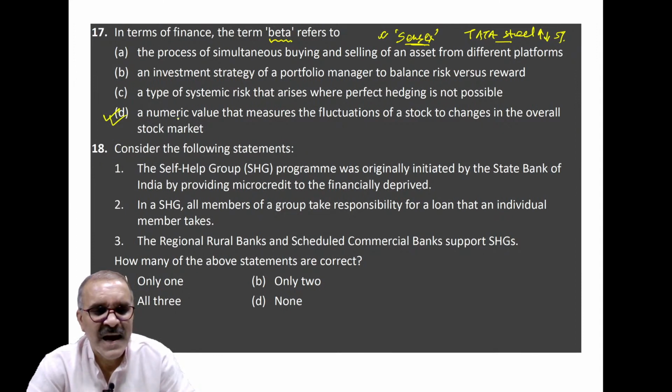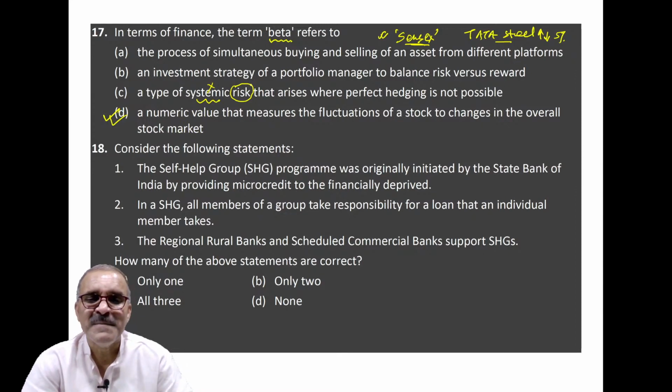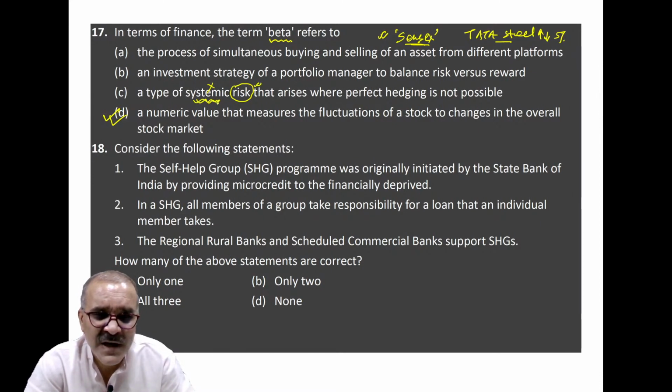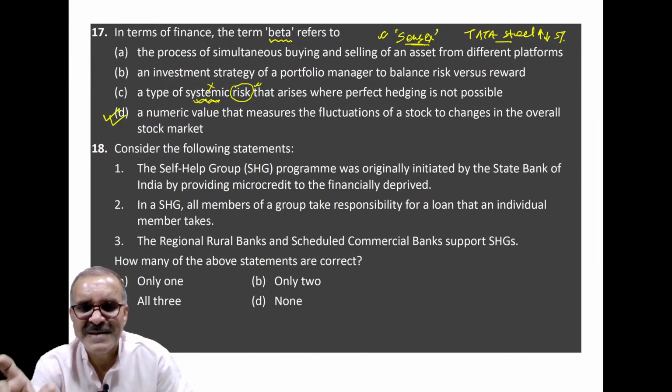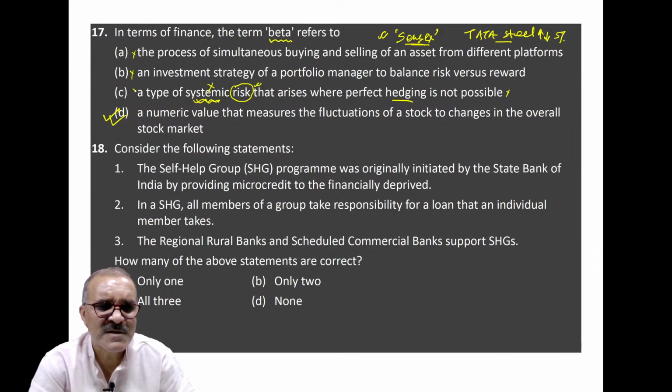The problem is that it gives you an idea about risk of investment, but not the systemic risk. This is wrong. Clear? How risky it will be to put your money in Tata Steel, you come to know. But it doesn't give you any idea about systemic risk because systemic risk belongs not to a company and its shares. Systemic risk belongs to the whole stock market. Clear? And then finally, they are attaching hedging. It is completely bogus. Clear? So the first three statements are wrong. The fourth statement defines beta properly.